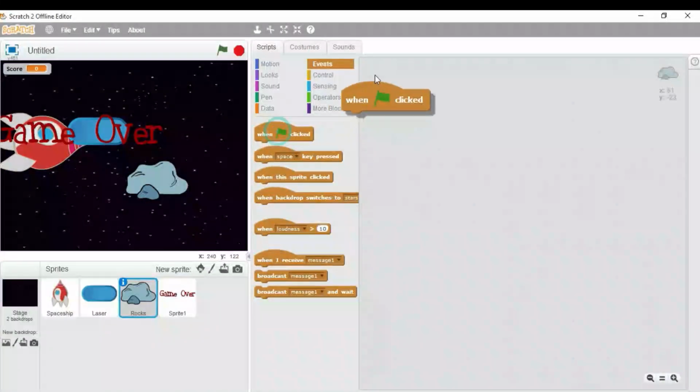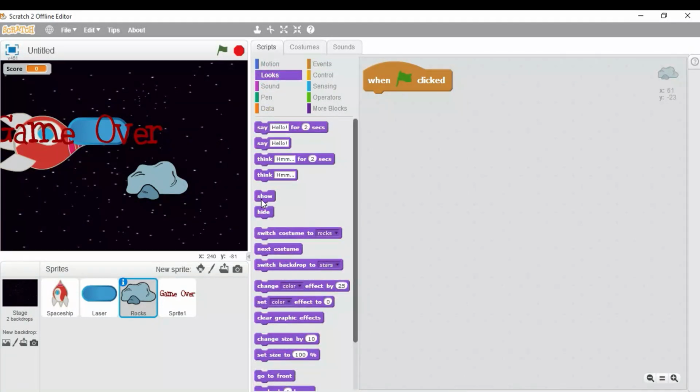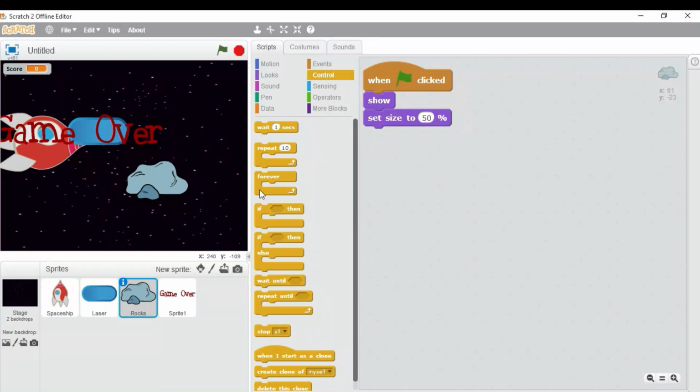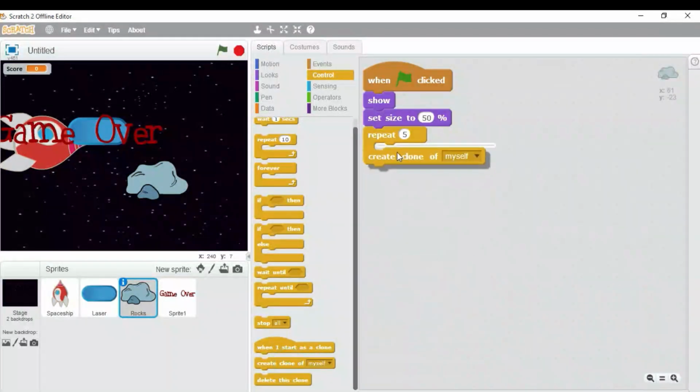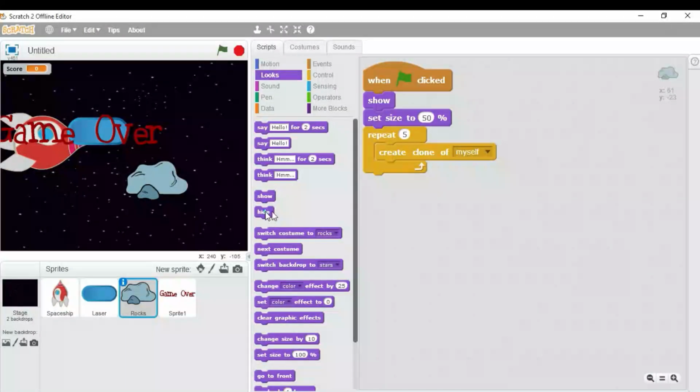Click on the events, drag this block. Looks block menu, show and set the size to 50%. Now control block menu, drag this repeat block and change the value to 5. And we need to create a clone of it. So we are going to use create clone of myself and then looks block menu and hide it. So this block is ready.